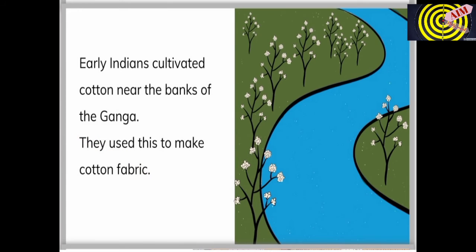Now early Indians cultivated cotton near the banks of the Ganga. They used it to make cotton fabrics. They cultivated it near the banks of the Ganga as they did not have any machine to water the plants. That's why they planted their crops near rivers or other water sources.